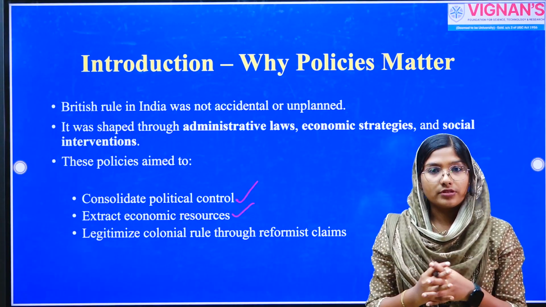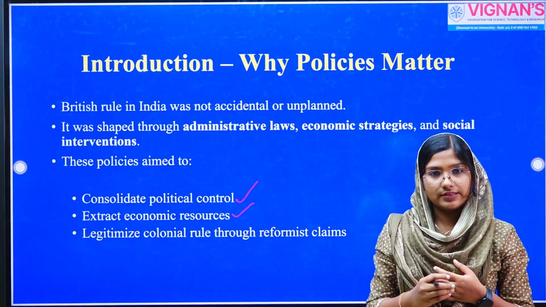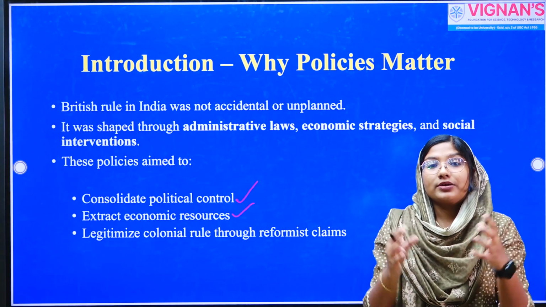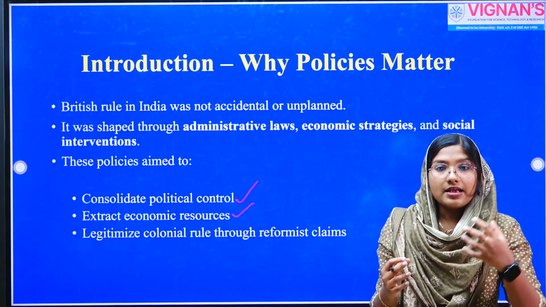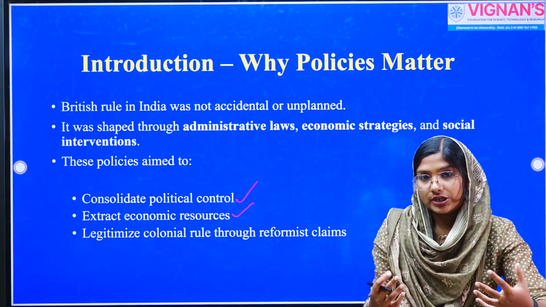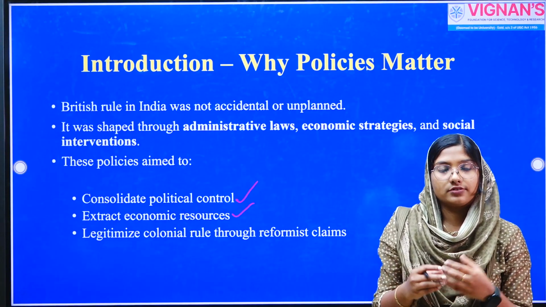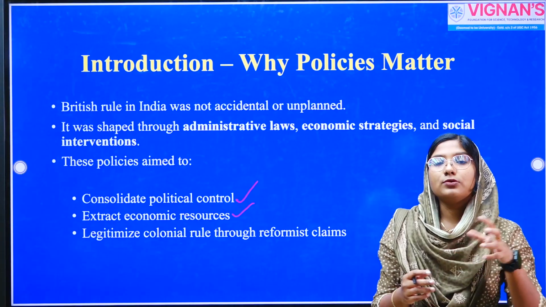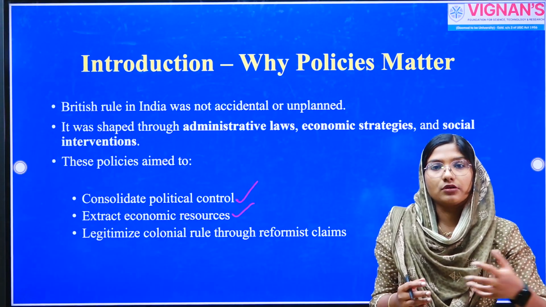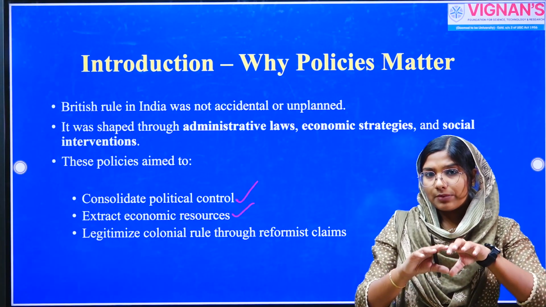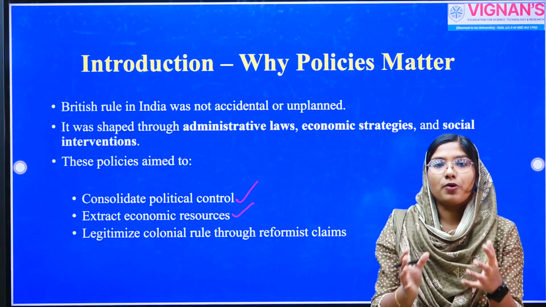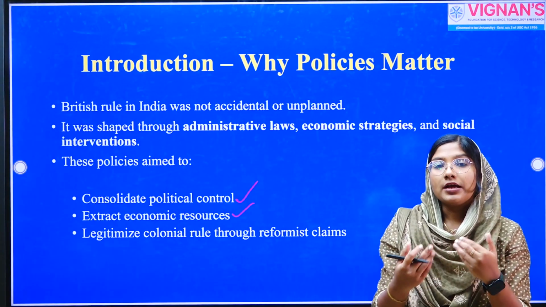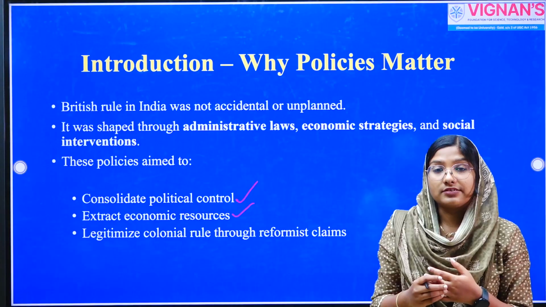We all have heard about the civilizing mission of the English East India Company, that they claimed themselves as modernizers. As part of this modernization project, they introduced measures such as Western education and Western healthcare facilities. They also abolished some of the social evils of India like sati, etc. Thereby, they created a narrative of modernization for India and for the English East India Company's rule.